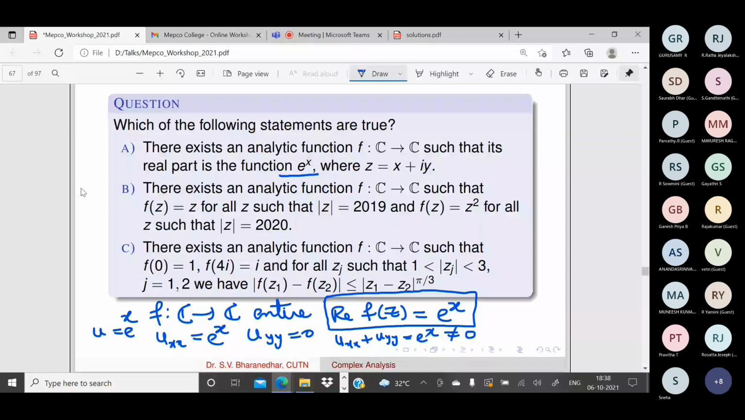Please remember, what is the real part of e power z? I think it's very easy to calculate. It is e power x into cos y. Many people may think the real part of e power z is e power x. Not like that.